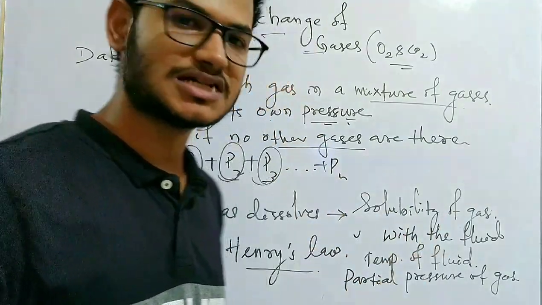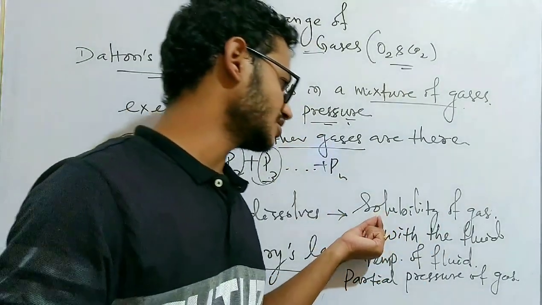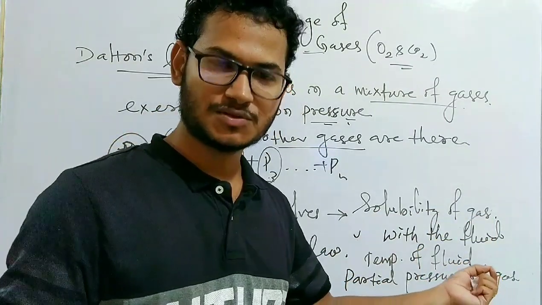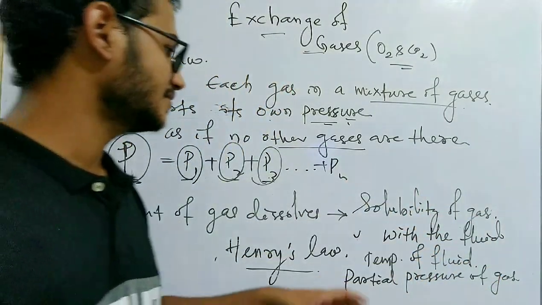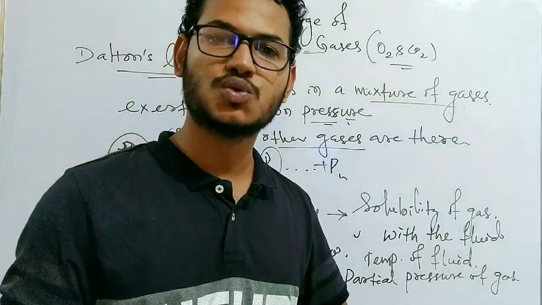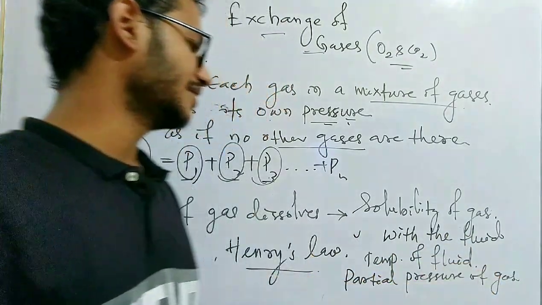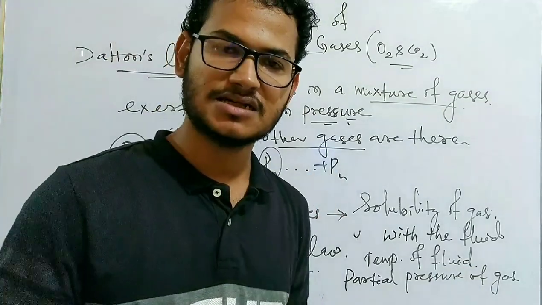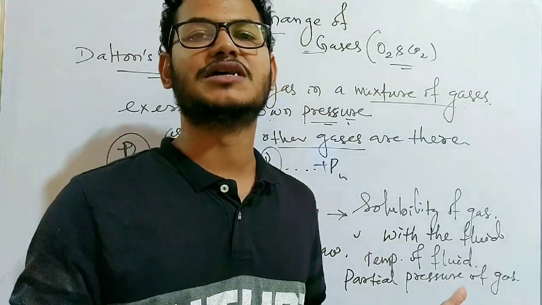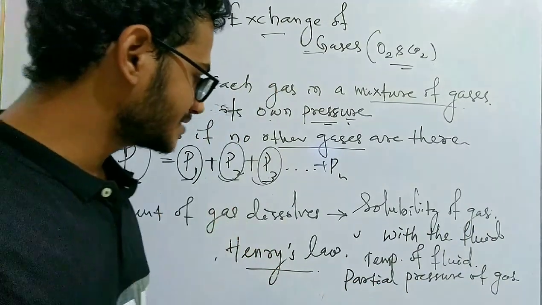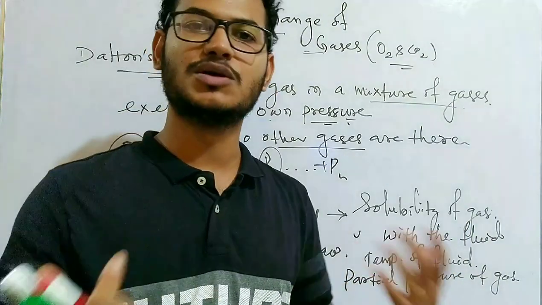how the air comes in contact with the fluid and diffuses into the fluid depends on the solubility of the gas with the fluid, whether the gas is soluble with the fluid or not, then the temperature of the fluid to which the gas will dissolve, and the partial pressure of the gas in the mixture of gases. So what is the partial pressure of the gas? If the gas exerts a larger partial pressure, then the chance of diffusion will be more.